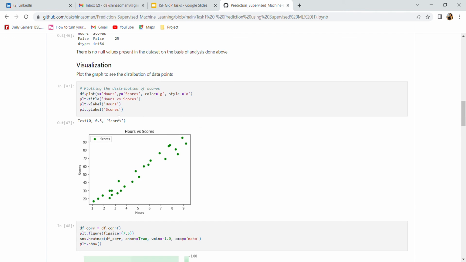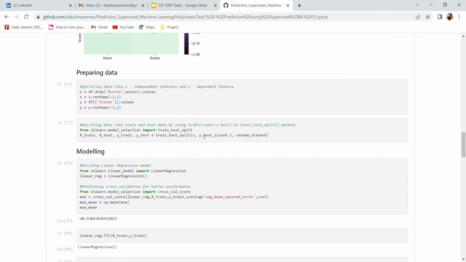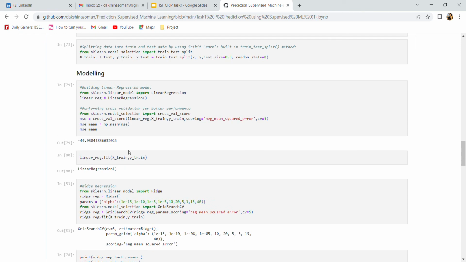Next, we plot the distribution of scores, and here it is linearly distributed and it's highly correlated. The independent variable hours is highly correlated with the target variable. And move on to the preparation of data. We split the data set into train and test data using train_test_split from sklearn.